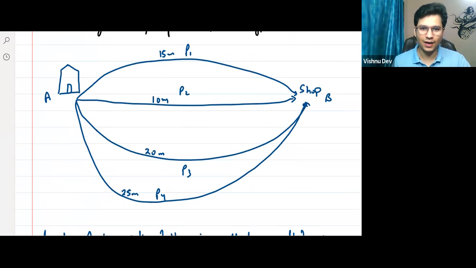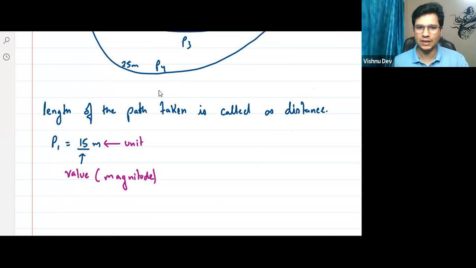Right? Okay. Yes, they are direction, but lengthwise, right? I just want the length, na? When I am asking here, what is the distance covered in P4, right? I'm asking you, what is the distance covered in P4? You're just saying, sir, 25 meter, na? Are you saying, sir, it is 25 meter in north, 25 meter in south? Tell me. No, sir. No. Right? 25 meter. No, sir.